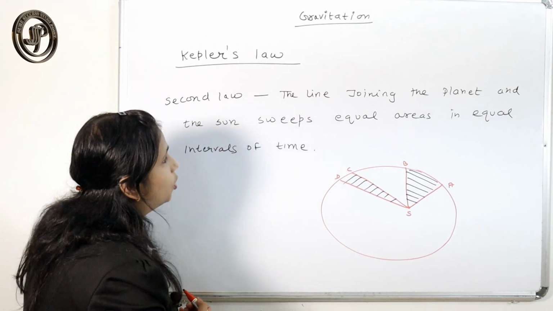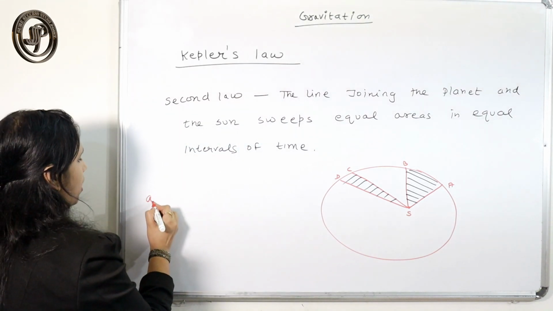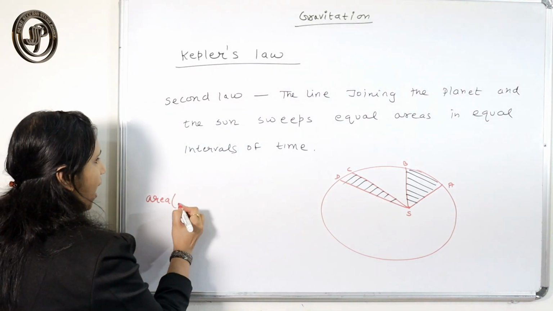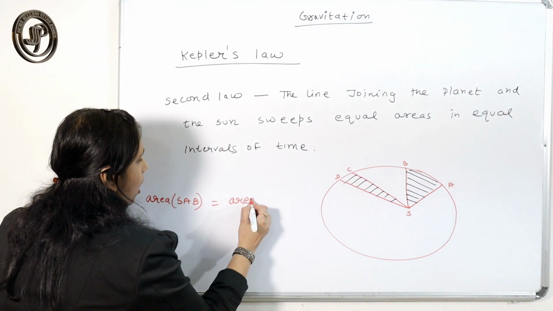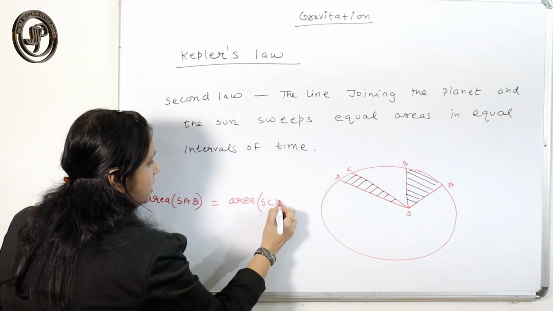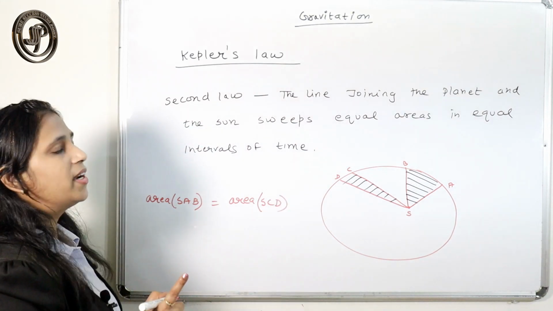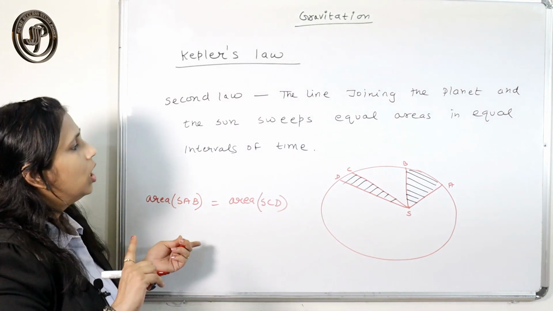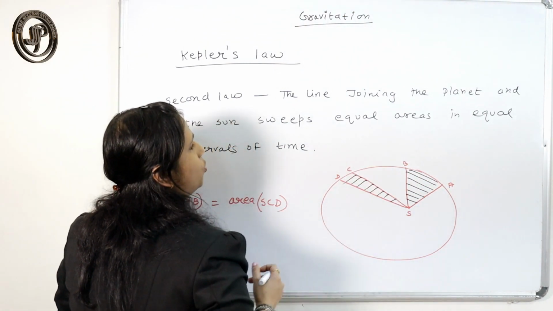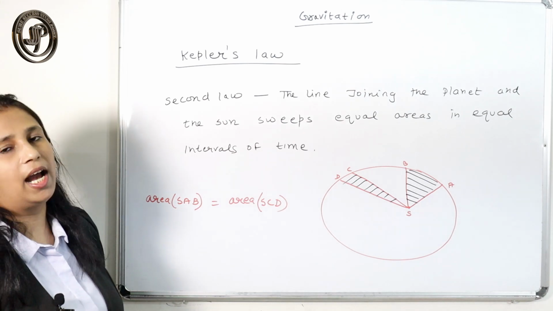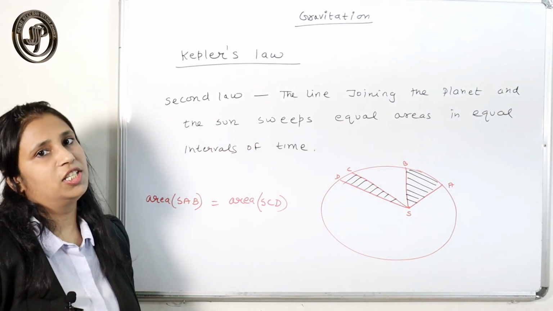So what is the conclusion of Kepler's second law? Area of SAB equals area of SCD. They don't have equal distance, but they sweep out equal area in equal intervals of time.